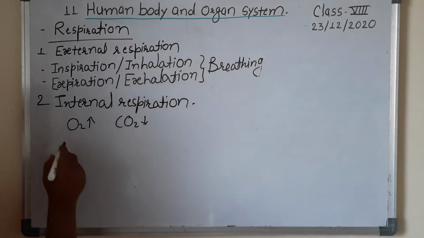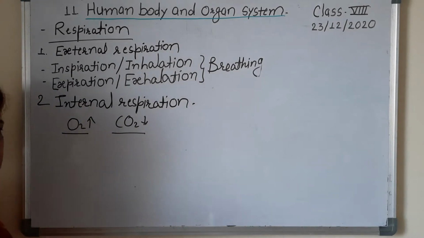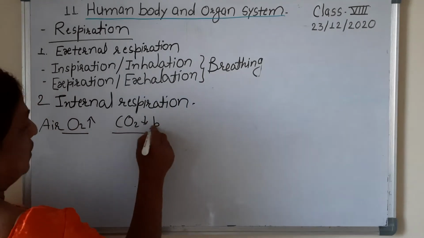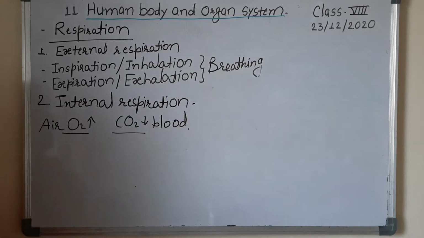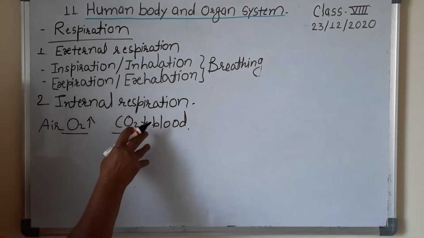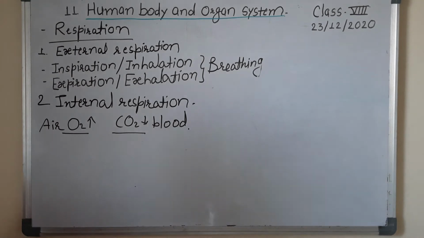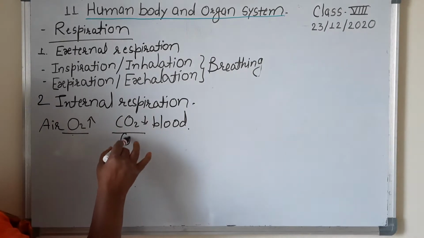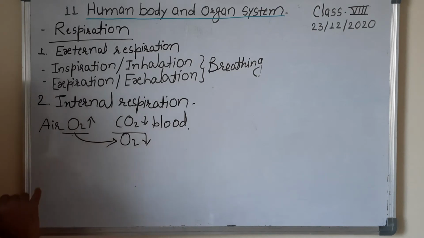Now this is the air which is inhaled, and this is the percentage of carbon dioxide in the blood. So these two processes take place between air and the blood. In air which is inhaled or inspired, there is more oxygen, whereas the blood has more carbon dioxide when it is circulated in the body. We know that the flow of fluid takes place from high concentration to low concentration. Here the oxygen percentage is less, so this oxygen is supplied to blood.